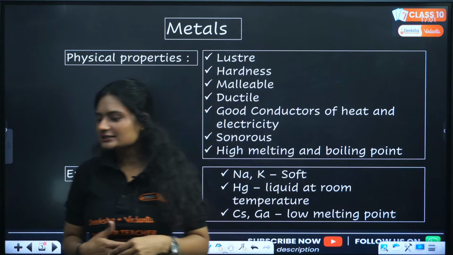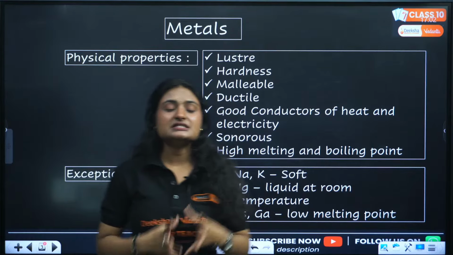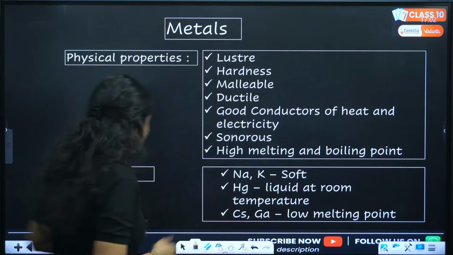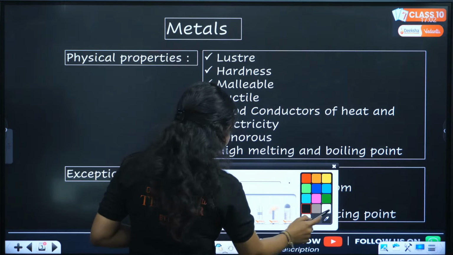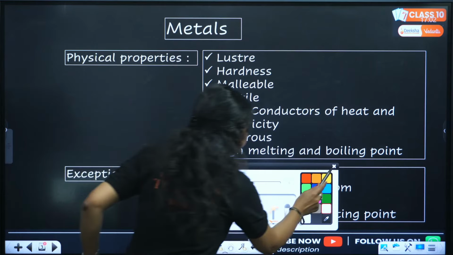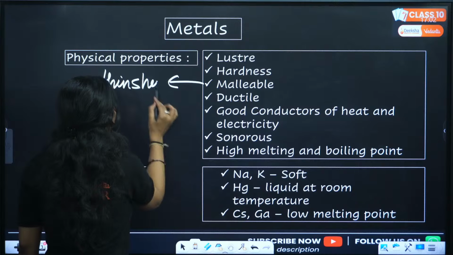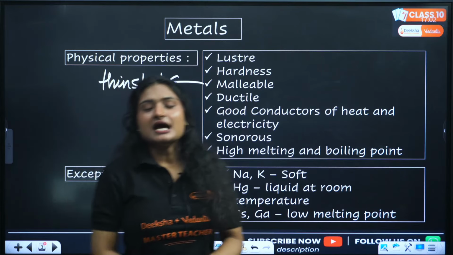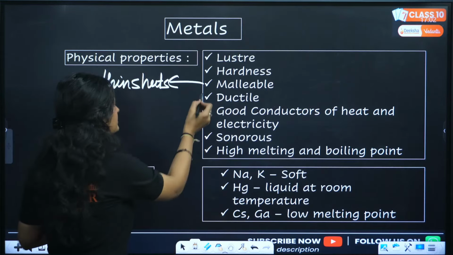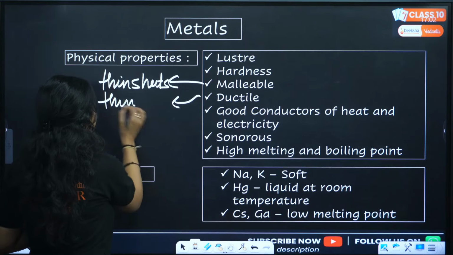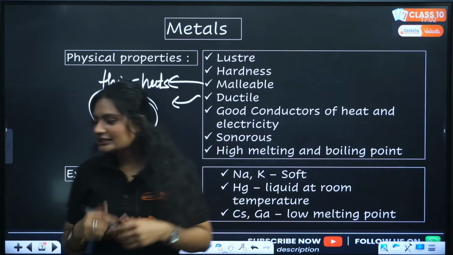What do malleable and ductile mean? By malleability and ductility we mean that they can be beaten down into thin sheets. Malleable means you can beat them down into thin sheets. That is malleability. And what does ductility mean? Ductility means you can draw them into thin wires. Clear? Metals are good conductors of electricity.